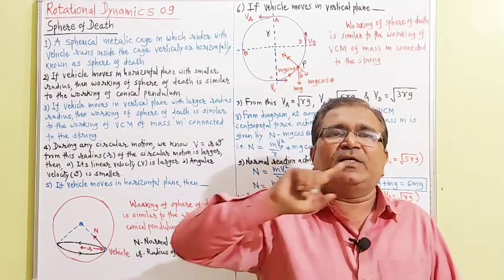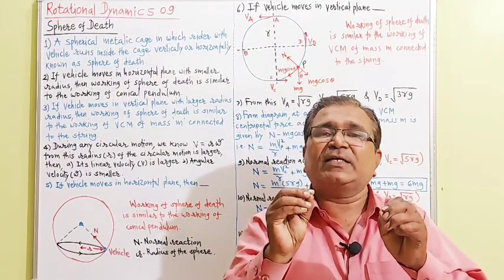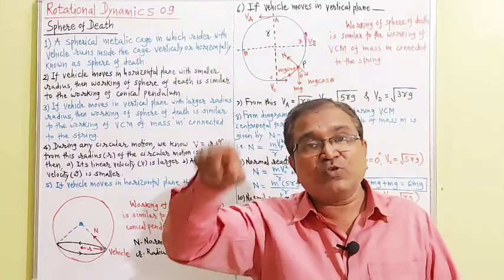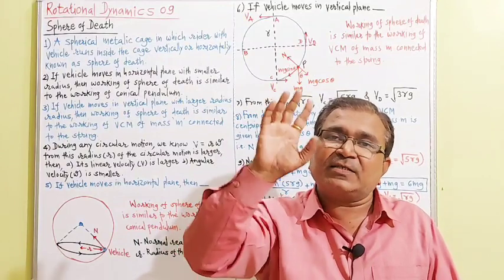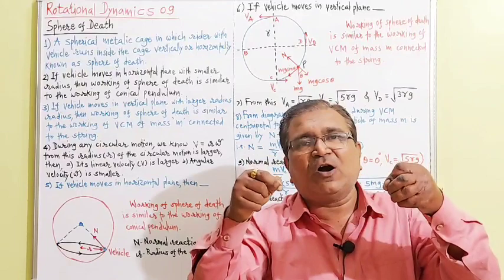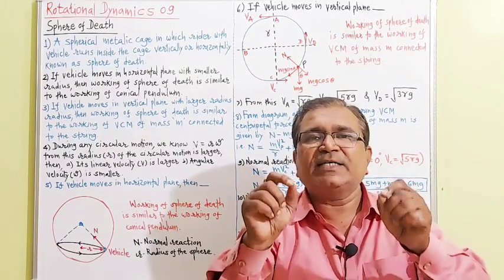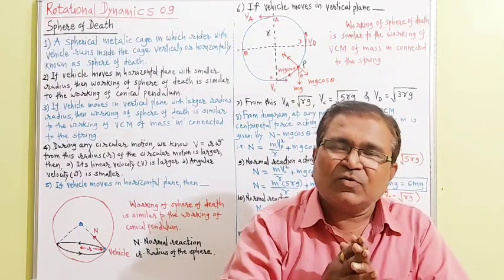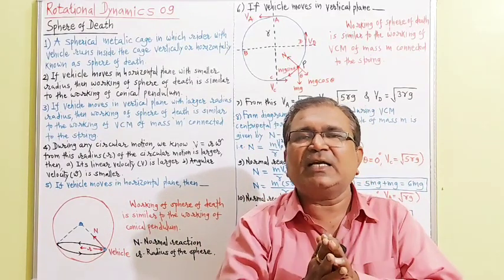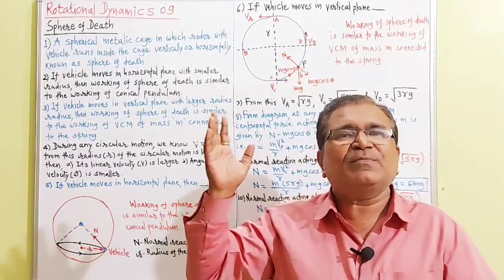When the vehicle is moving in a horizontal plane with small radius, then the working of the sphere of death is similar to the working of a conical pendulum. And when the vehicle is moving in vertical circular motion inside the sphere of death, at that time the working of the sphere of death is similar to the working of VCM, vertical circular motion of mass m tied to a string. What are the differences? Those differences I have quoted on the board. Listen to it carefully, read it again and again, and understand well what is meant by sphere of death.